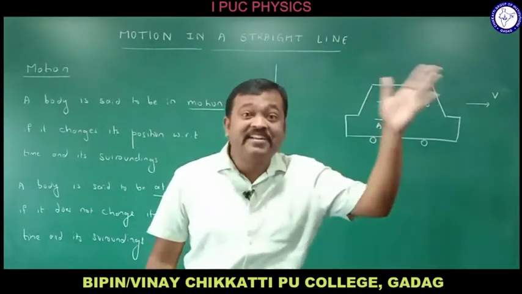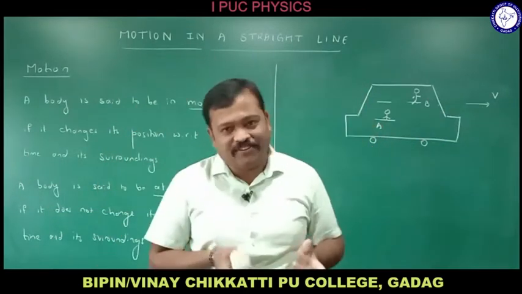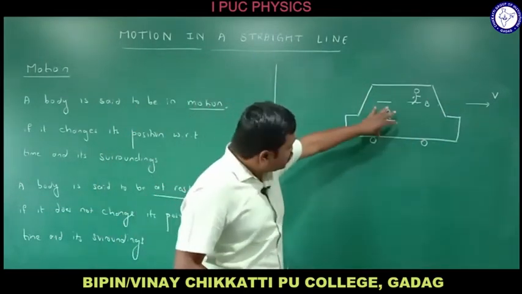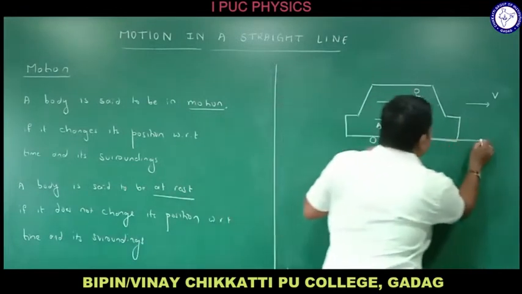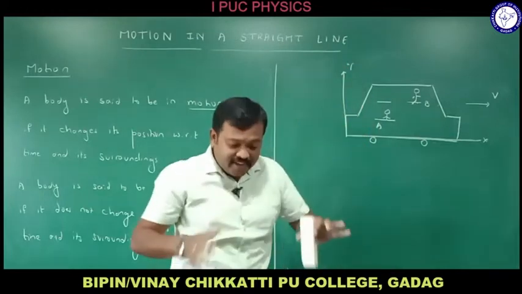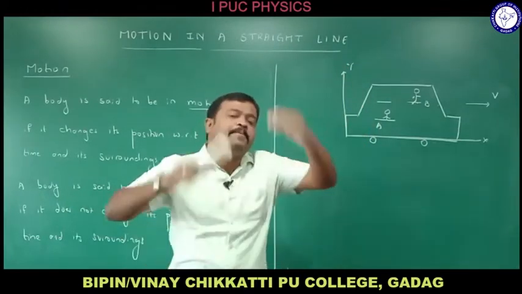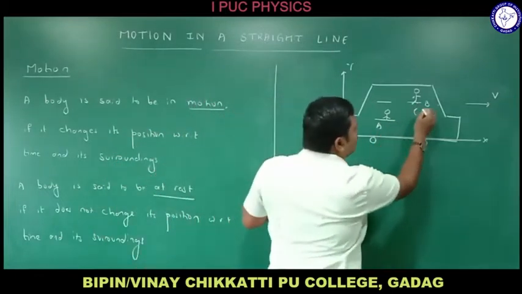He is at rest, because you are speaking with reference to the bus here, right? So the bus itself will become the x-axis and it will become what now here? The y-axis. You are taking the bus as the reference. If you take the bus itself as the reference, then the position of B will not change.